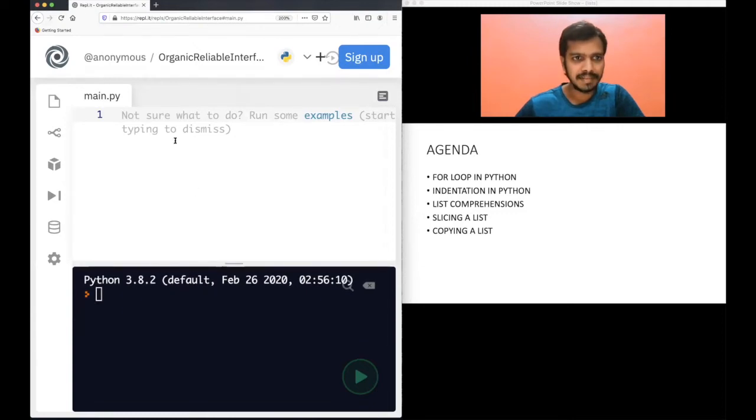And of course I have an editor here in which I will write code, and then I have a terminal in which you will see the output and everything. Of course I can write the code here also directly, but that I will not do this time. And on the right hand side you see the slides. That's mostly for my reference.